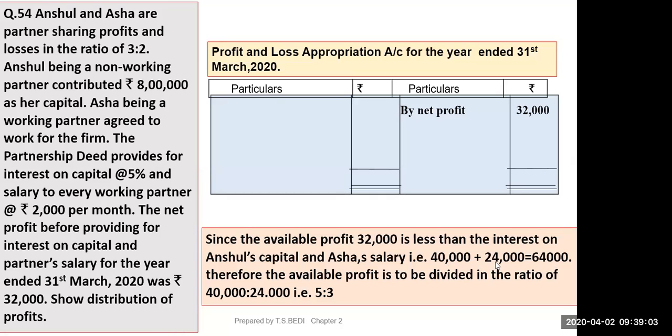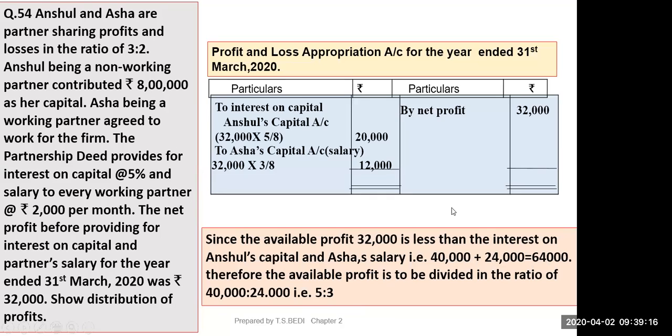You can take these two as ratio. 40,000 उसको देना है, 24 उसको देना है. तो अगर इन दोनों की रेशियो बनाओ तो रेशियो comes to 5:3. ठीक है. तो सिंपल 64,000 को 5:3 में डिवाइड कर दो. ओके सर. ठीक है. तो they will not get 40,000 and 24,000. They will get 20,000 and 12,000. Yes. तो ये कब होता है? When interest on capital is more than the available profit.